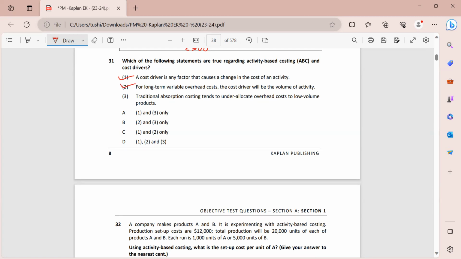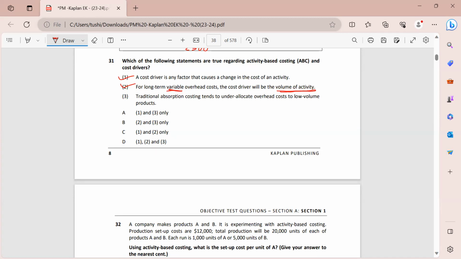So for long-term variable overhead cost, the cost driver will definitely be your volume of activity, because when you are looking at something which is in the long term and which is variable, variable will definitely mean that it varies according to the volume of activity, right? The more you produce, the more will be the variable overhead cost.